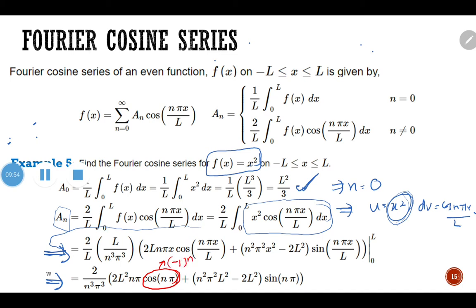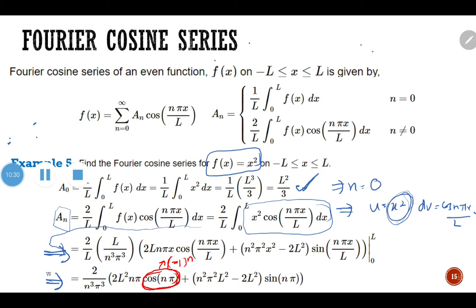I explained before why cos n pi is equal to negative 1 power of n, because whether it is positive or negative depends on your n, whether your n is even or odd. If your n is even, then it will result in a positive value. If your n is odd, then it will result in a negative value for cos n pi. Okay, so you may simplify this. You may replace cos n pi with negative 1 power of n.